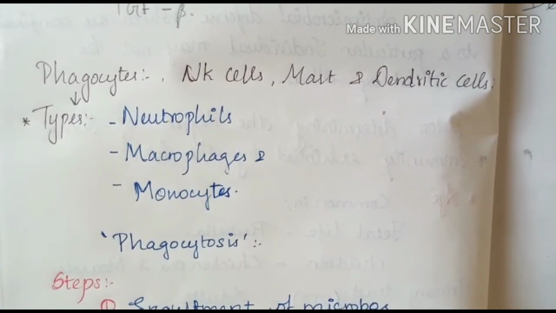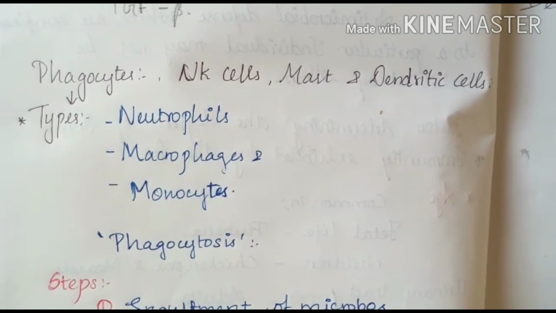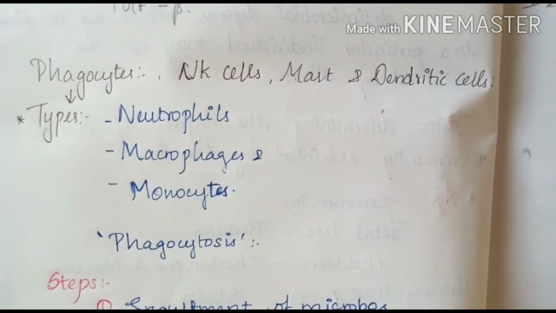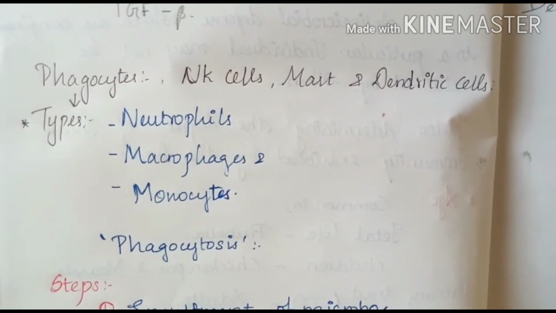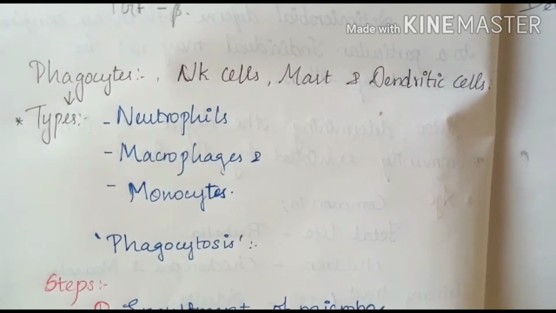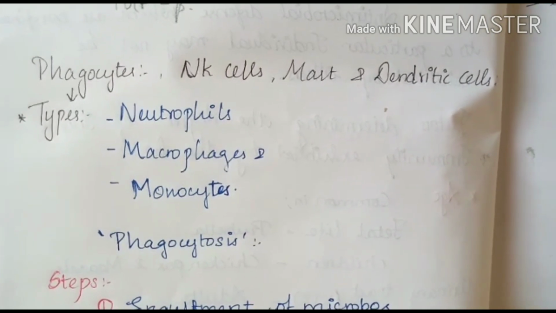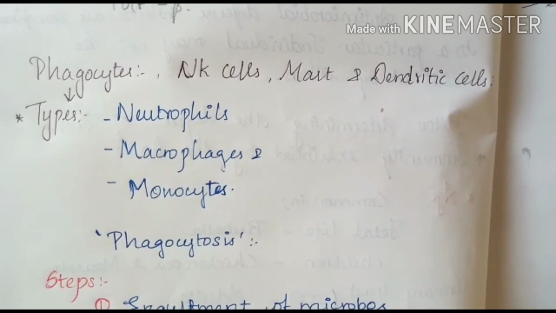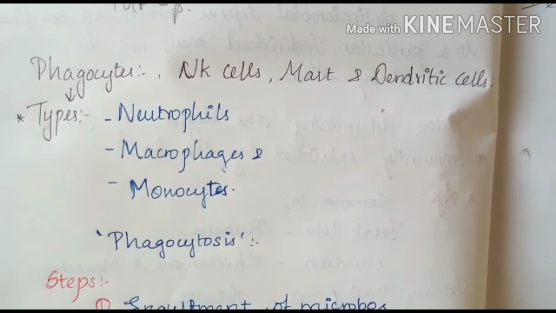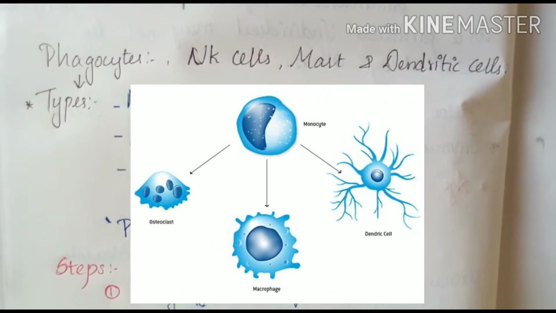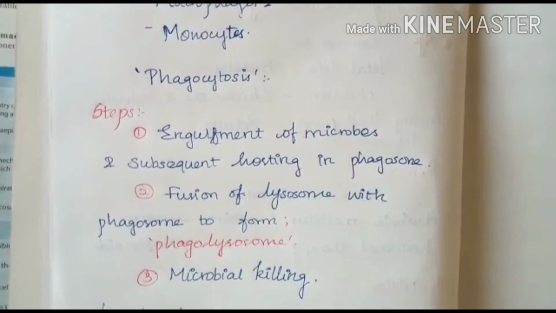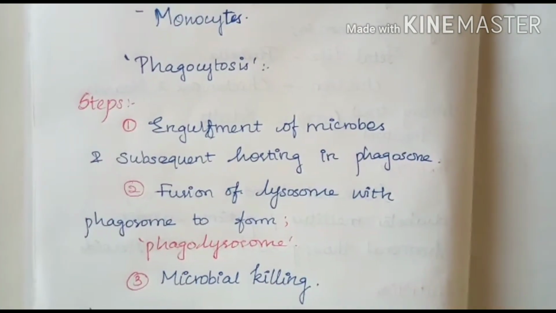As we have discussed the anatomical and physiological barriers and secretory products of mucosa, let's discuss some cells which are involved in these processes. And they are phagocytes, natural killer cells, also called NK cells, mast cells, as well as the dendritic cells. Here, it may also include the types of lymphocytes. Now, let's discuss the types of phagocytes, and they are neutrophils, macrophages, and monocytes, which carry out the main process called phagocytosis. Here, we have three steps.